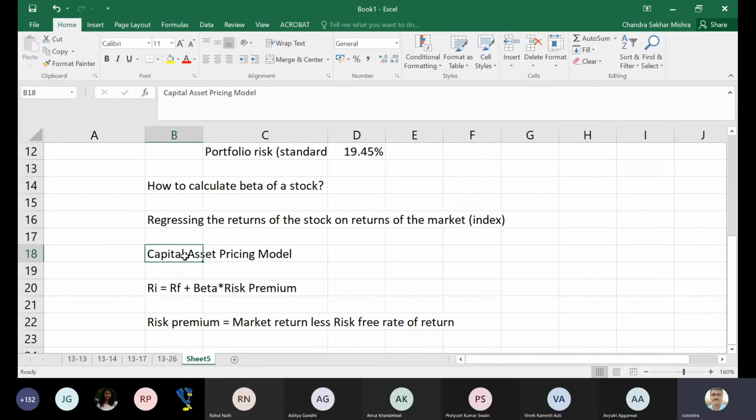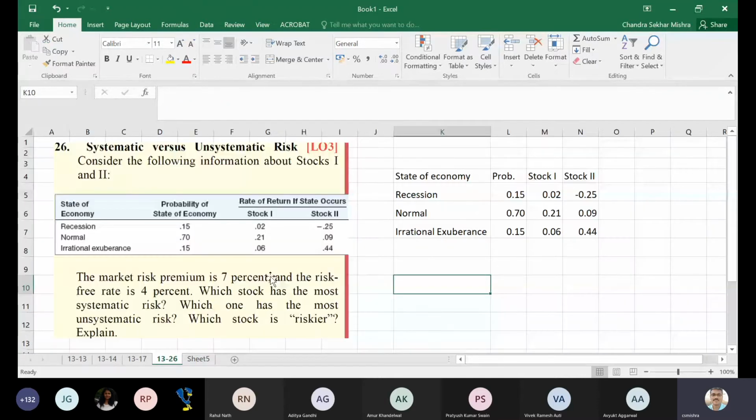Anyway, APT is beyond the scope of our subject as of now, because we have several other topics to cover. So we will focus on the capital asset pricing model. Let's go back to this particular problem 13.26, and something more you can find out here, some other concept which is hidden there. Let's go to that.